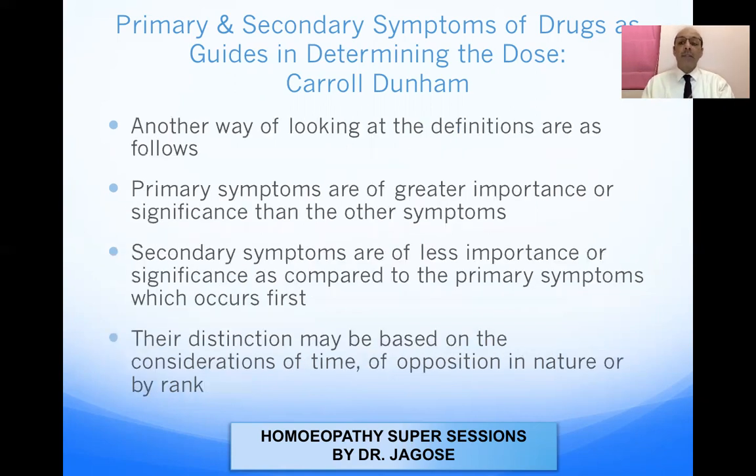Another way of looking at the definitions is as follows. Primary symptoms are of greater importance or significance than other symptoms. So in another definition, primary symptoms are of much greater importance or significance as compared to the other symptoms, whereas secondary symptoms are of less importance or significance as compared to the primary symptoms which occur first. So hence primary symptoms are more important than secondary symptoms. Primary symptoms come up first, secondary symptoms come up later. Primary symptoms are of greater importance and secondary symptoms are of less importance.